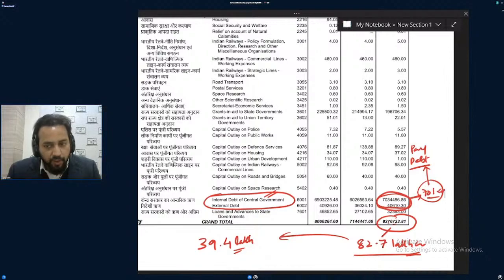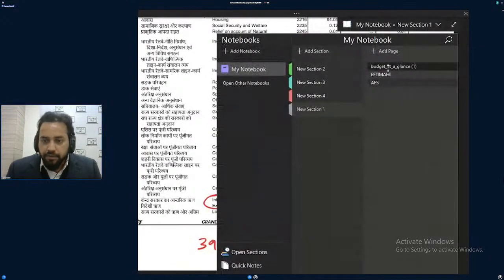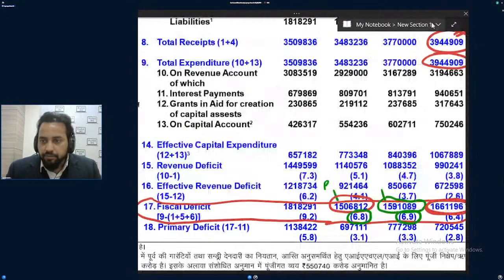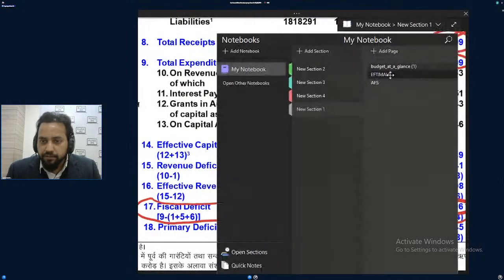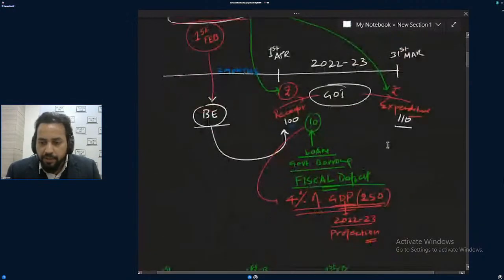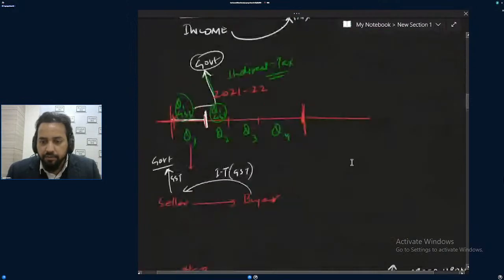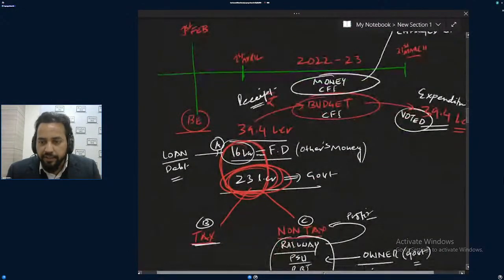So if I go there, I will write 82.7 only, okay? Or I can write 70 lakh crore, would be all right. I'll be writing 70 lakh crore and 82.7. So let me go to that document, that page I was talking about, where I was writing. Yeah, this much money the government is not talking about. Government is talking about only 39.4.